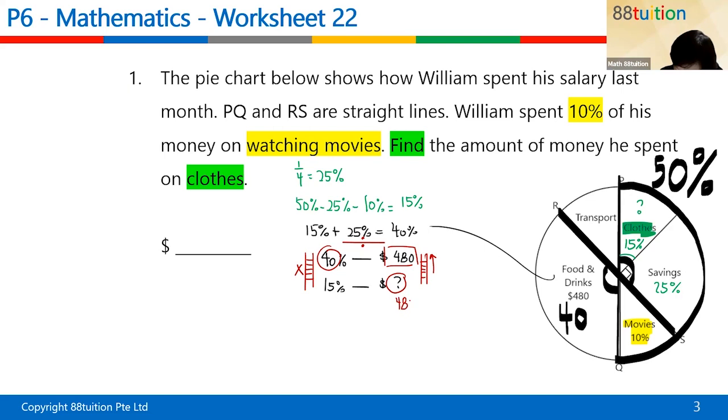So since you are here, I put 480 divided by 40, multiplied by what? What is this thing here when you get it down? You see? So whatever, escalator up, you divide; you come down, you multiply. So you divide here, 12. 12 times 15, 180. That's all lah. Must use a calculator meh? Don't need lah. You are all smart children. So now you get the answer, 180. So far so good.